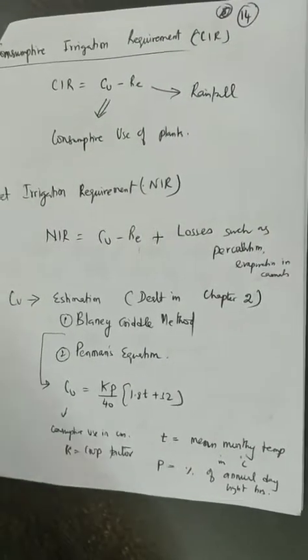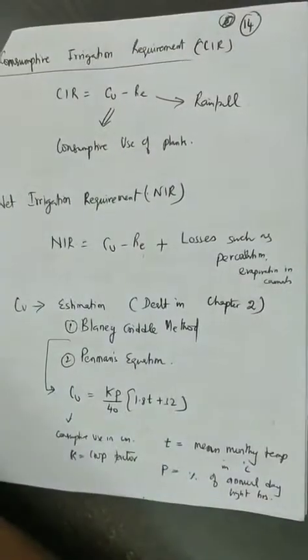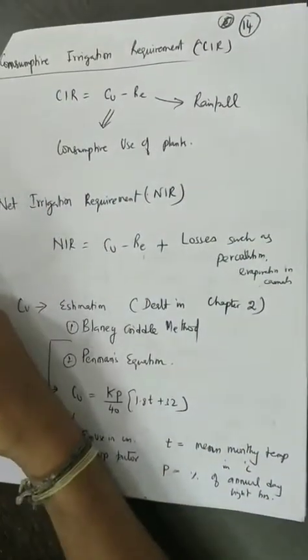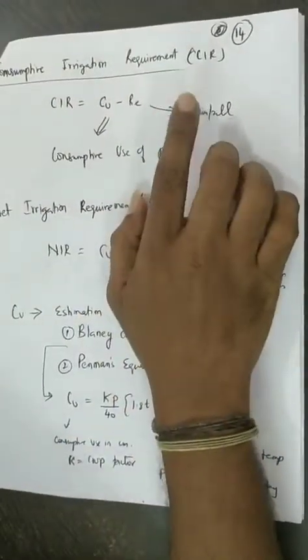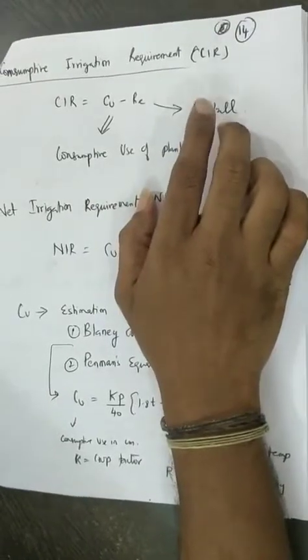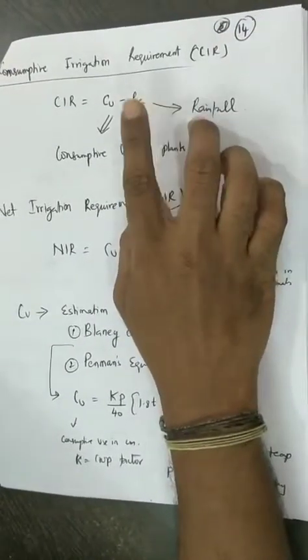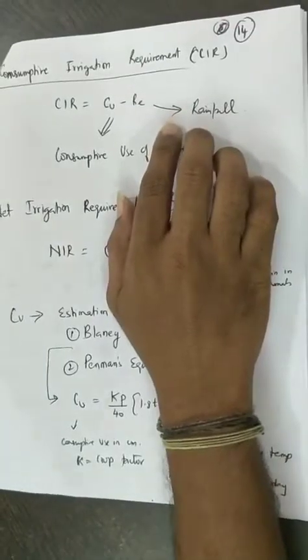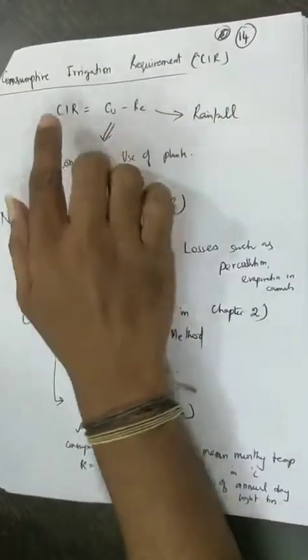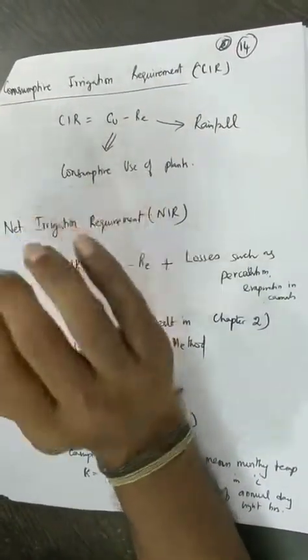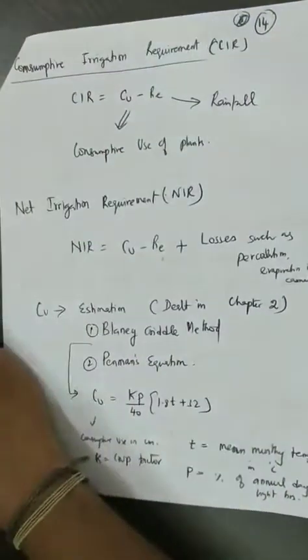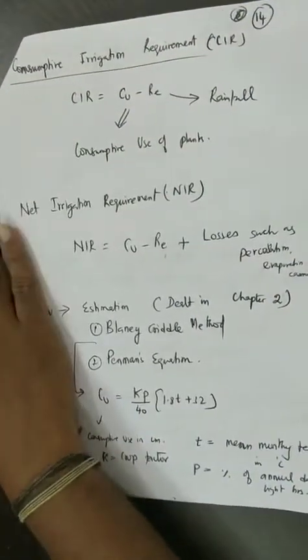Okay. So once you know the consumptive use of the plants, that is the amount of water required by the plants, and you know the total effective rainfall that is actually happening in that particular area, then if you find the difference between the two, you can know the consumptive irrigation requirement that you need to provide for the crops.